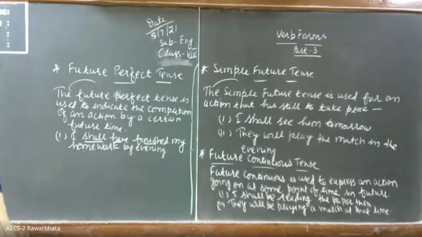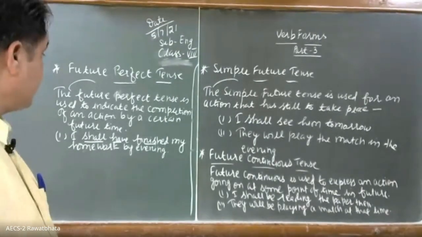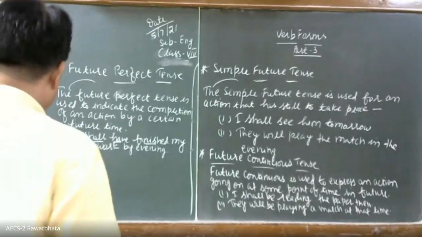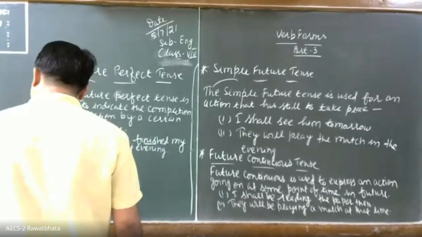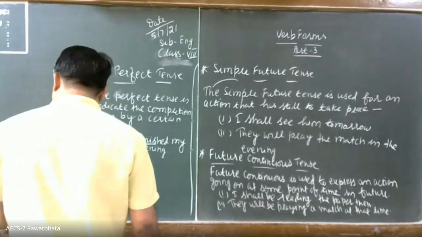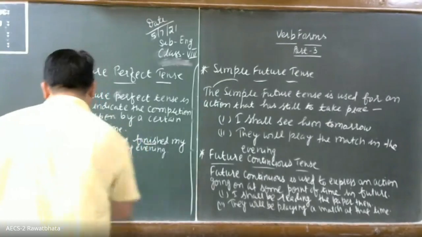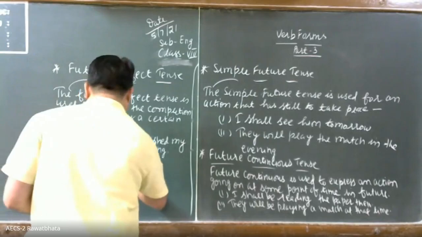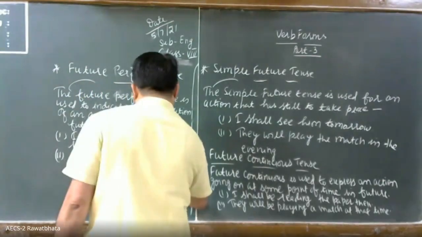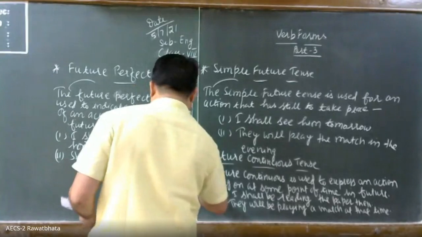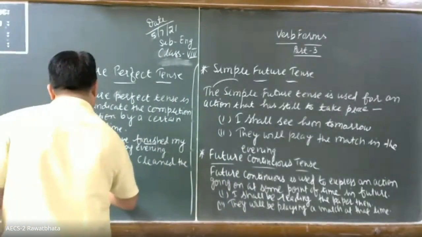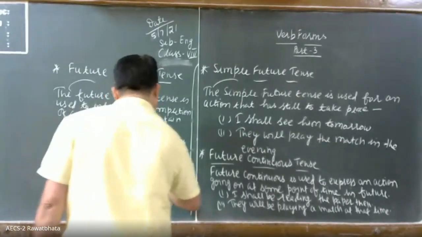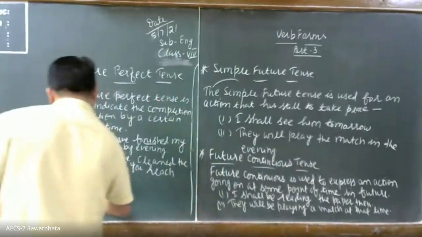The future perfect tense is used to indicate the completion of an action by a certain time in future. To write another example: She will have cleaned the room before you reach there.